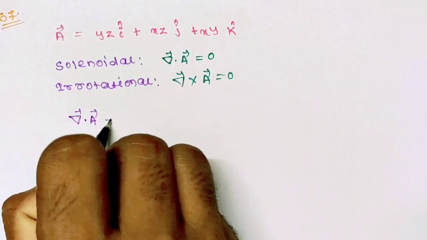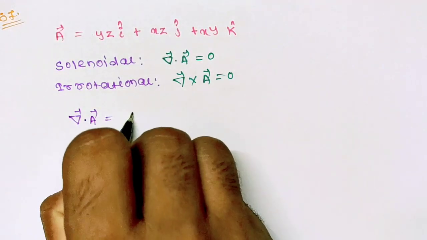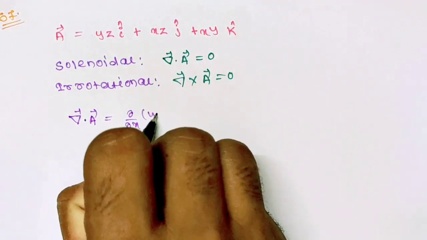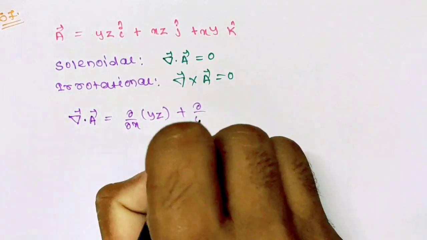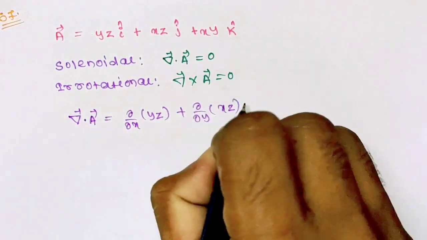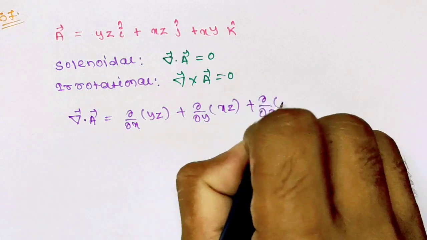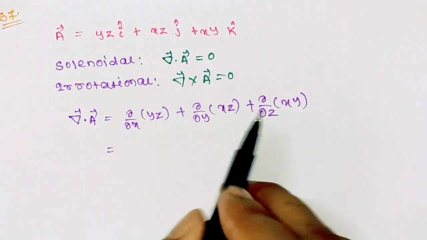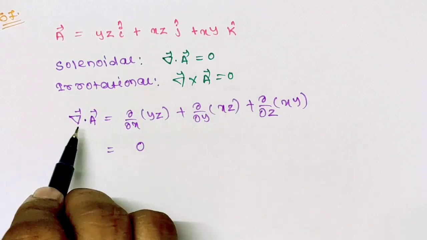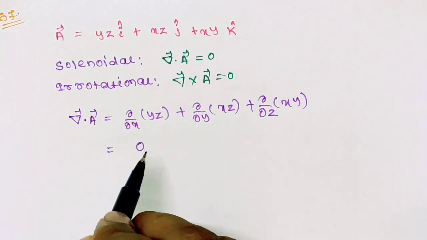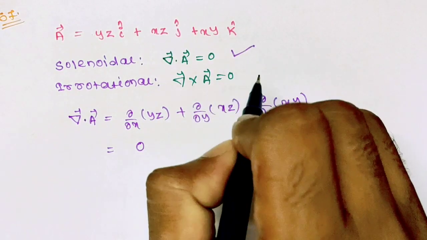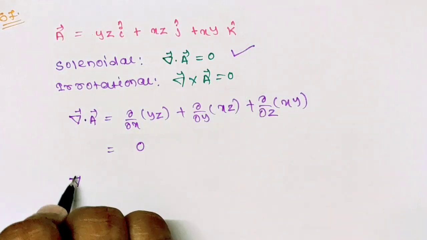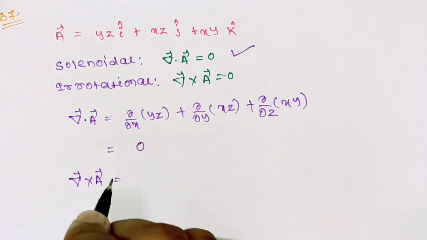So divergence of A will be equals to del by del x of yz plus del by del y of xz plus del by del z of xy. So it is 0, 0, 0. So this is 0. So divergence of A is 0. So the given vector field is solenoidal. Now let us check for the curl of the vector field.